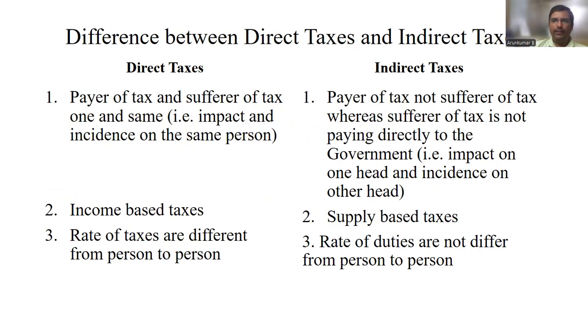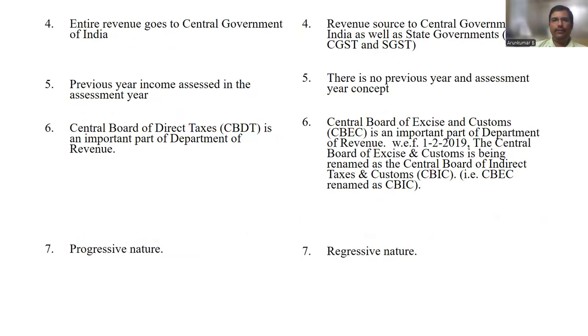Now, the difference between direct tax and indirect tax. In direct tax, the payer of the tax and the sufferer of the tax are one and the same. That is, impact and incidence are on the same person. In indirect tax, the payer of the tax is not the sufferer of the tax, whereas the sufferer of the tax is not paying directly to the government, but its impact is on one head and incidence on another head. Direct taxes are income-based taxes, and indirect taxes are supply-based taxes. In direct taxes, the rate of taxes differs from one person to another, and the rate of duties does not differ from one person to another in case of indirect taxes.